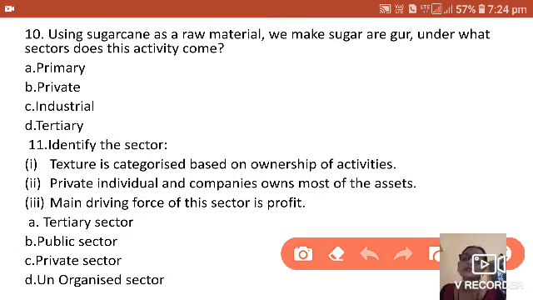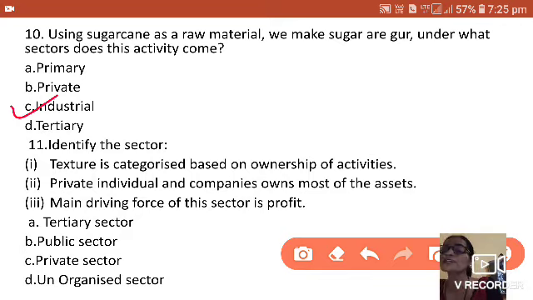Sugarcane is produced from agriculture, and after that we make sugar or gur, as we eat this gur and all. So from which sector does it come? Primary, private, industrial, tertiary. Can anybody give me the answer? Yes, who can give the answer? That is industrial. The answer is industrial.